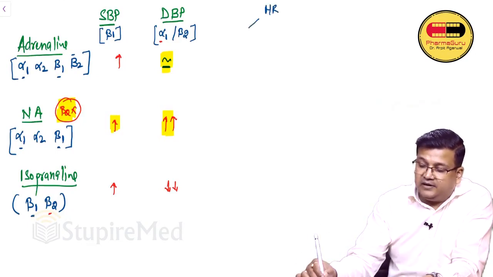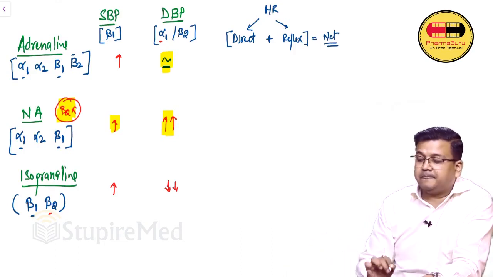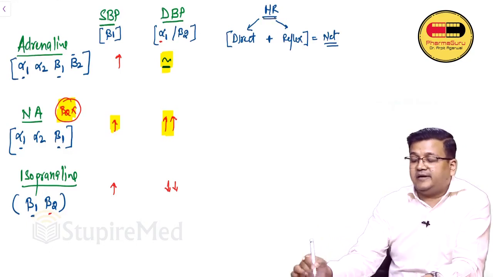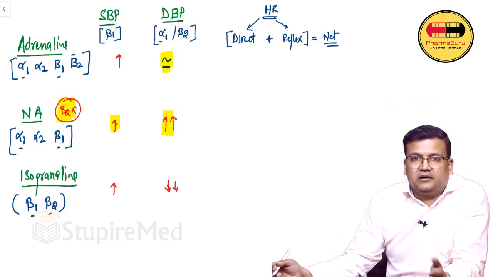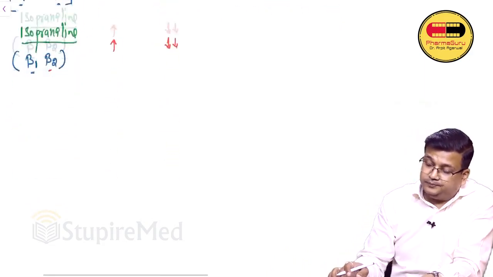Now heart rate will again have two components. One is a direct component and the other one is a reflex component. The sum of the two components, direct and reflex, will determine the net change in heart rate. What is this direct and what is this reflex component? First we have to understand this concept.